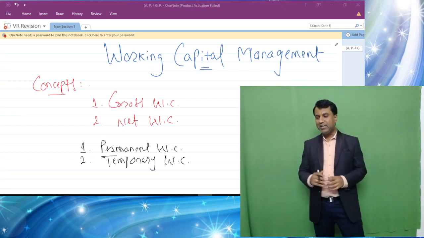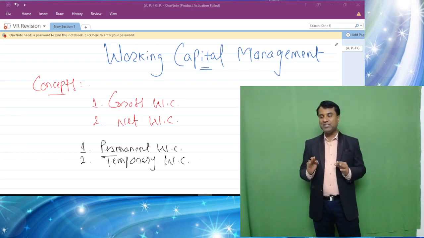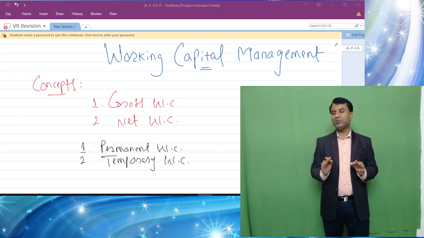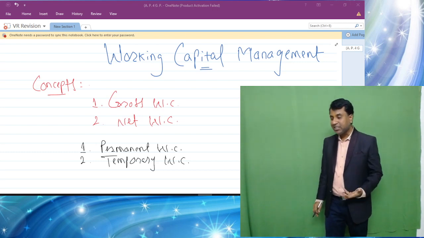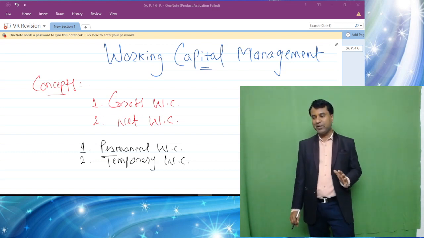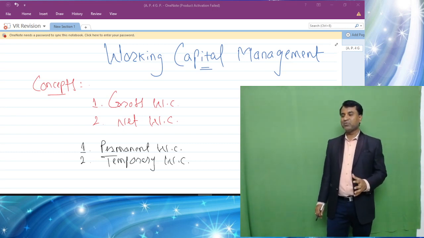Now what is basically working capital management? Working capital is nothing but the capital which is required for meeting the day-to-day requirements of the business, or you can say the capital which is very much essential for running day-to-day activities of the business is called working capital. Let me give you some examples.